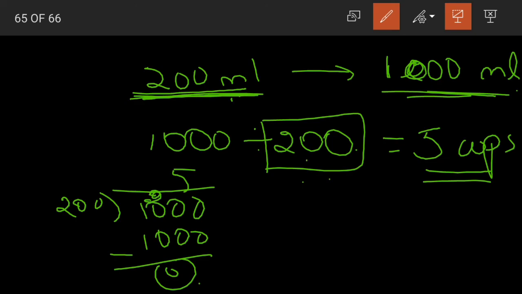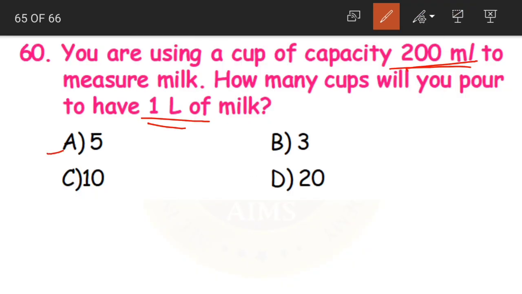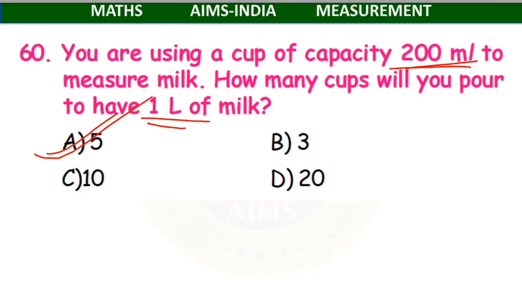That means we need to measure 200 ml 5 times so that we arrive at our desired quantity, that is 1000 milliliters, nothing but our 1 liter. So our correct answer is option A, 5. Understood children? The total measurement we want is divided by the capacity and we got our answer as 5 cups. And with this, we've come to the end of today's class children.